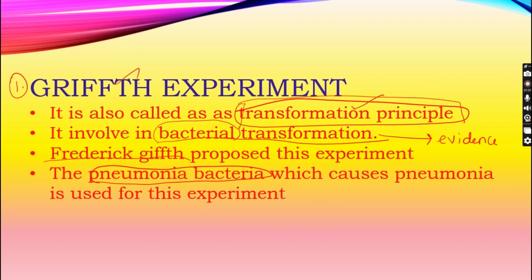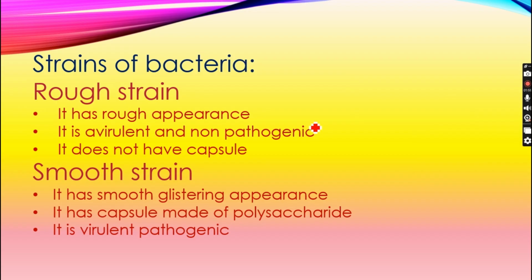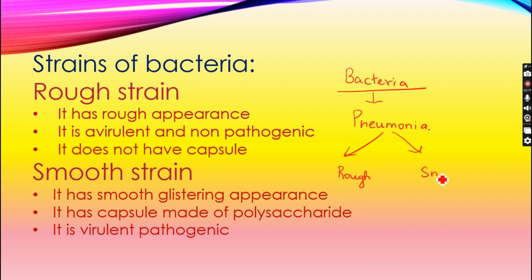Pneumonia bacteria cause pneumonia. This is the main principle. The bacteria chosen by Griffith is the pneumonia bacteria. This pneumonia bacteria itself has 2 strains. They are rough strains and smooth strains, where rough strains are found to be non-pathogenic, but smooth strains are found to be pathogenic.